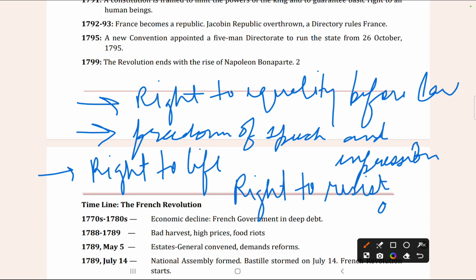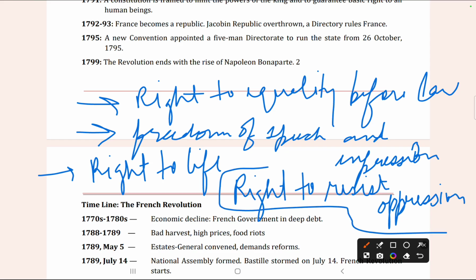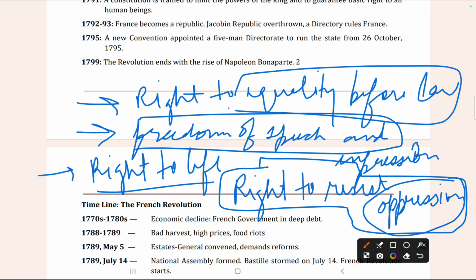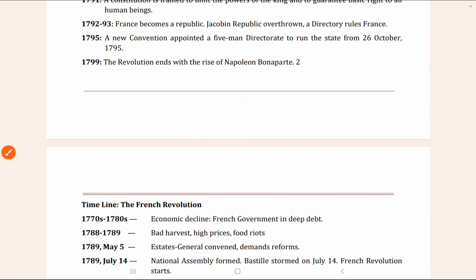The right to resist oppression is a right which is not at all discussed in this chapter, but this is also an important right. It is an extra point for you to score in exams. The right to resist oppression was also a part of the rights given in the Rights of Man and Citizen. So the first right was equality before law, then freedom of speech and expression, right to life, and right to resist oppression.